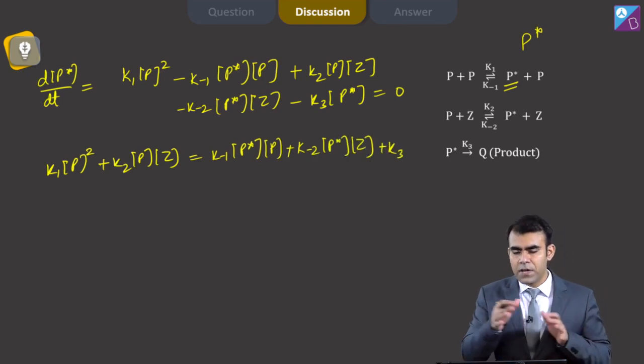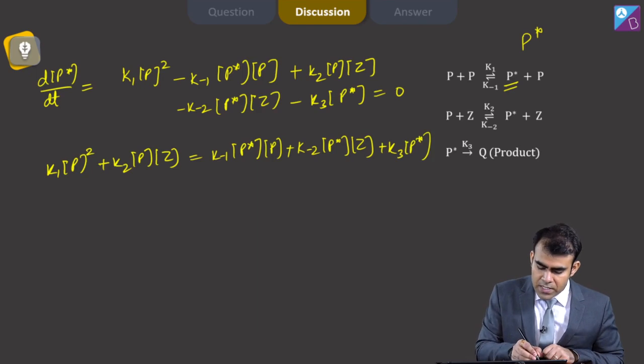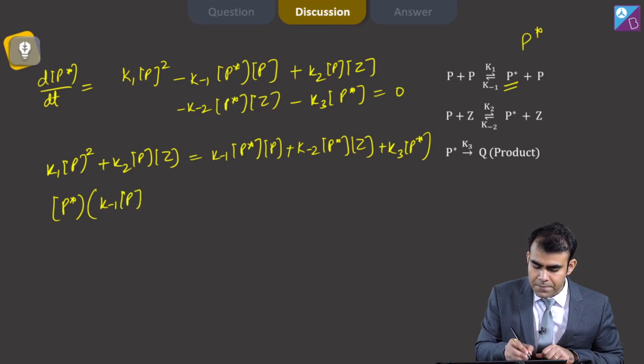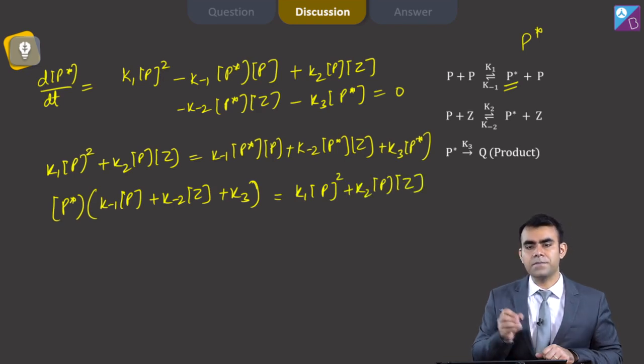These are plus because we have put them on the other side. Now taking P star as common, we are left with K minus 1 P plus K minus 2 Z plus K3 equals K1 P square plus K2 P Z.